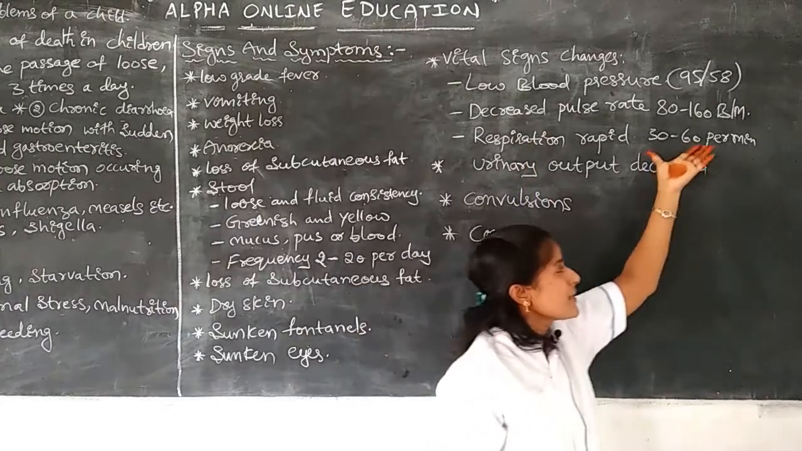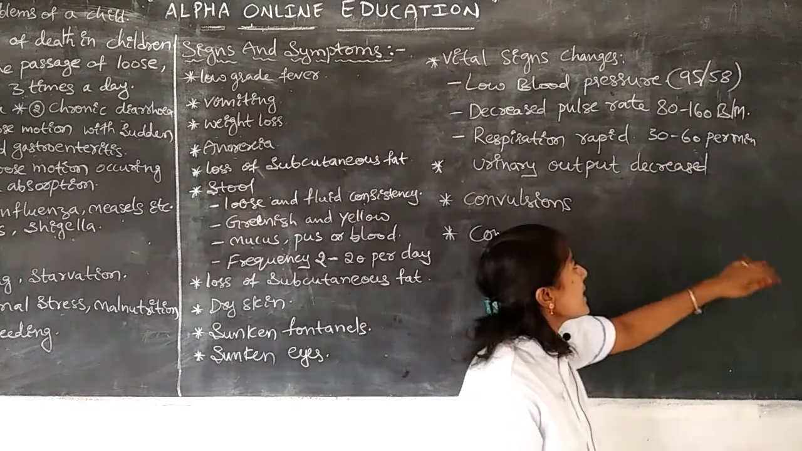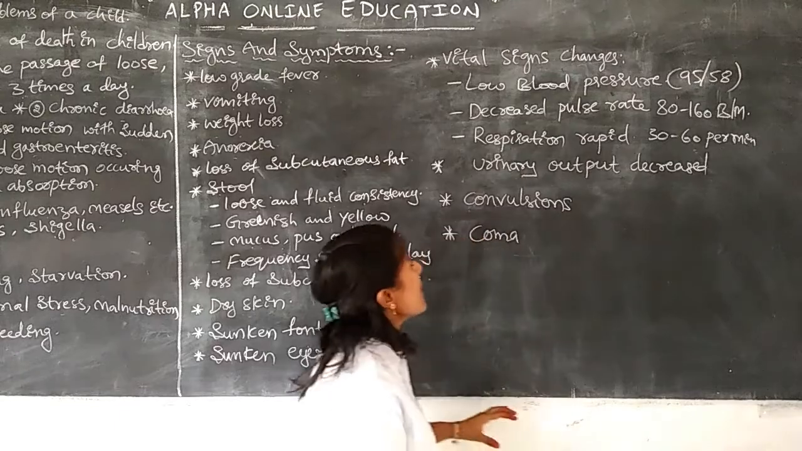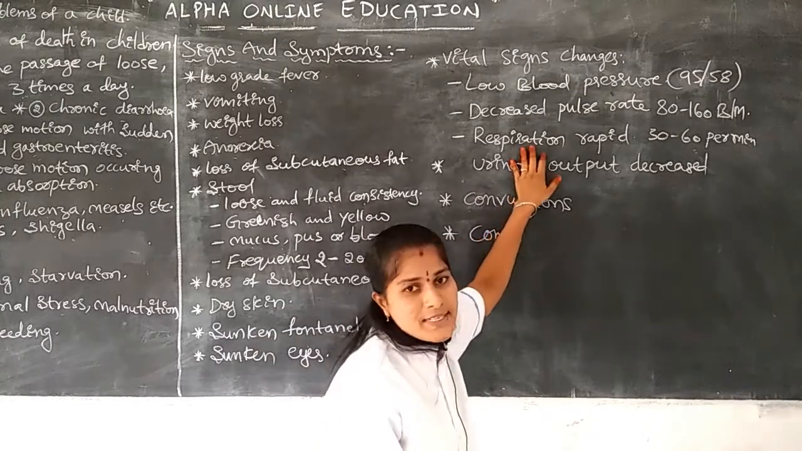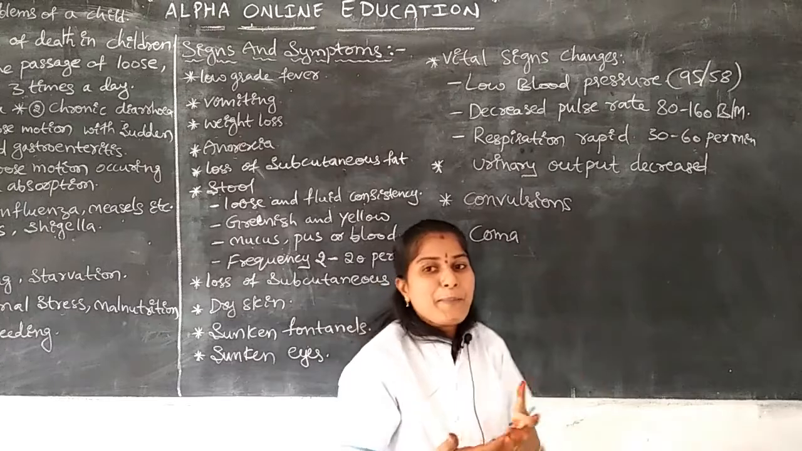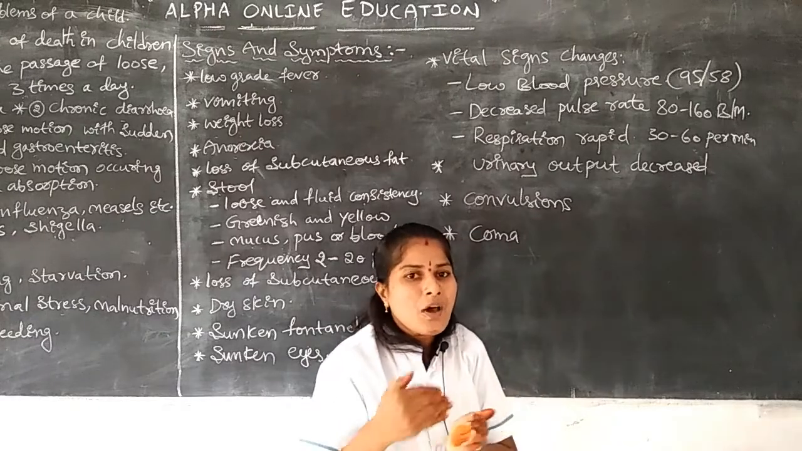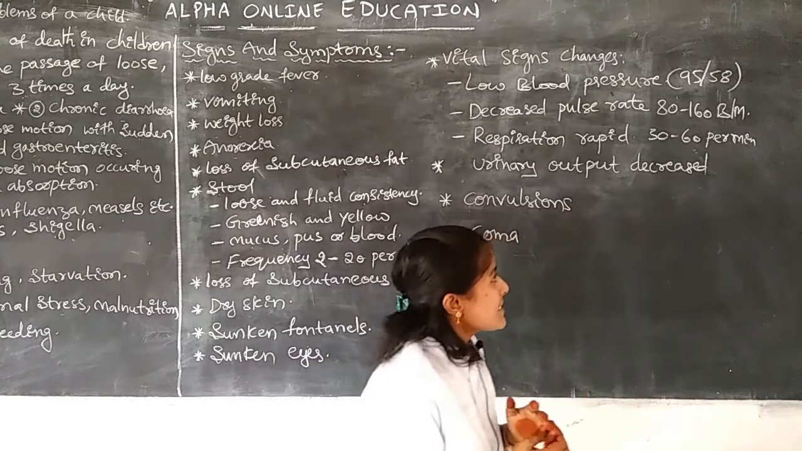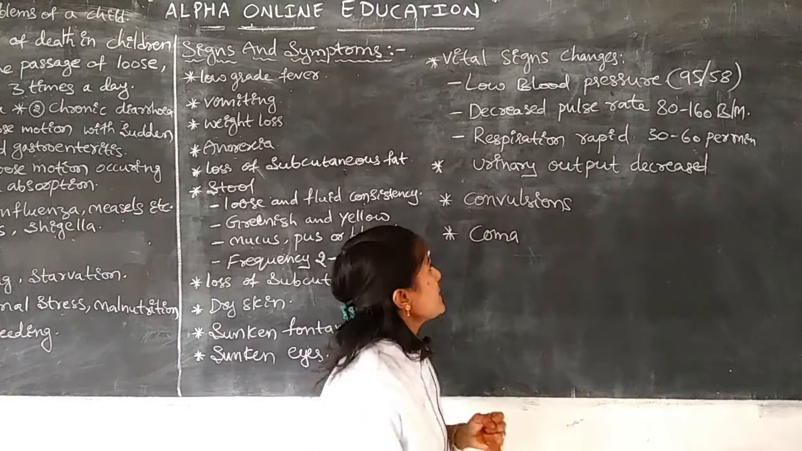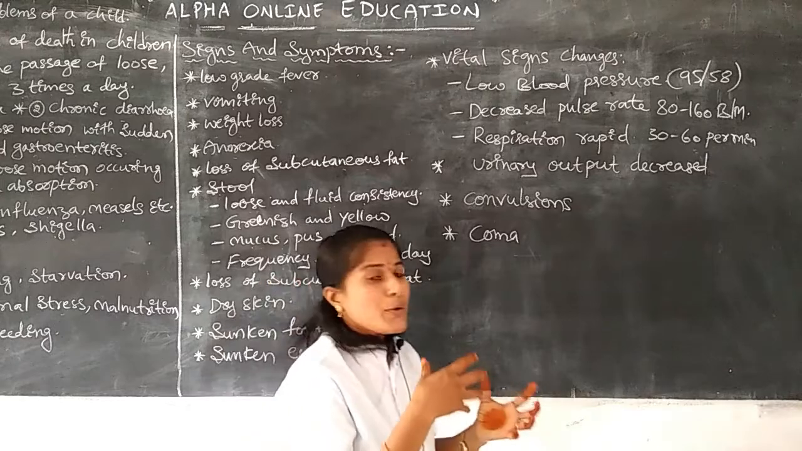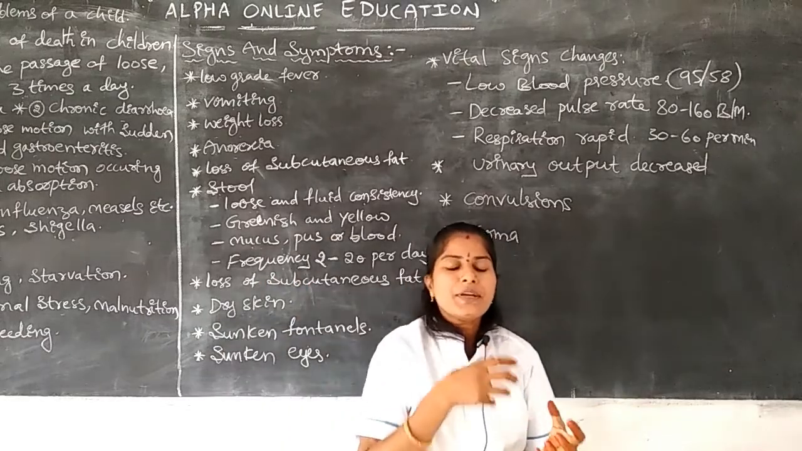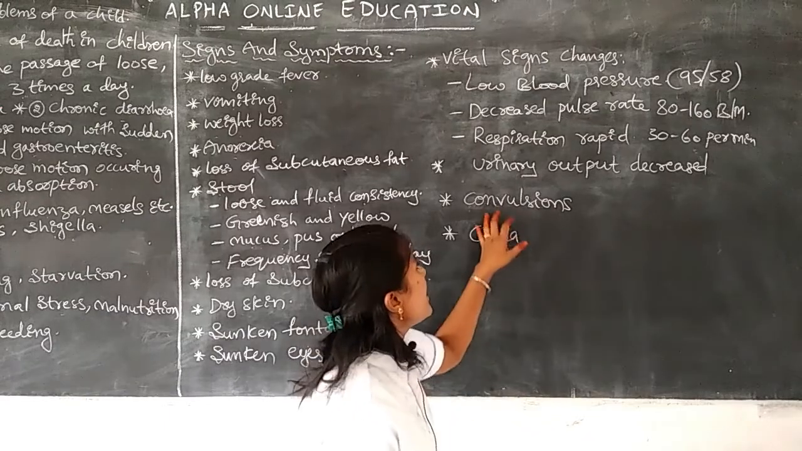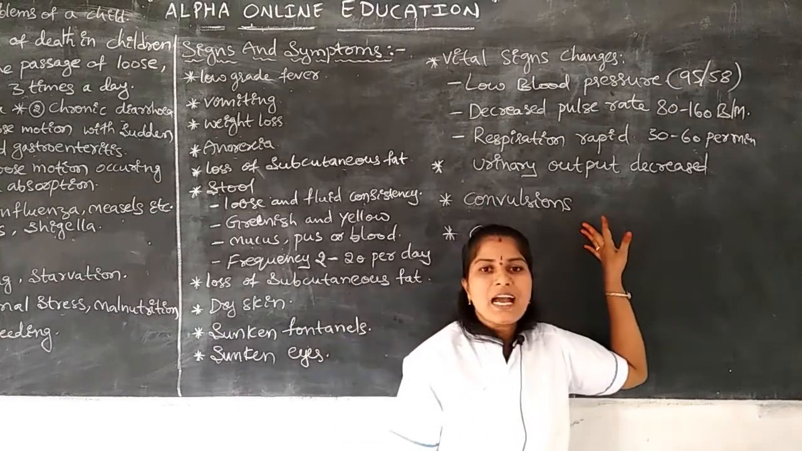Next, when we assess the respiratory rate of the infant, the respiration rate should be rapid, increased from normal. What is the normal respiratory rate of infants? It is 30 to 60 per minute. Next, when we assess the urinary output of the infant, it should be decreased from normal.